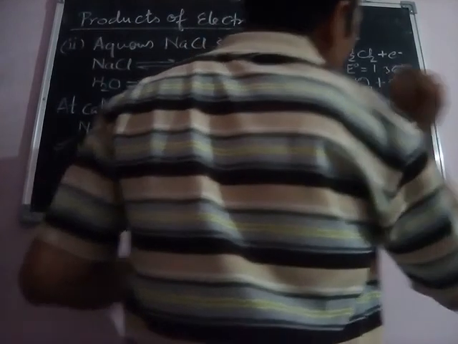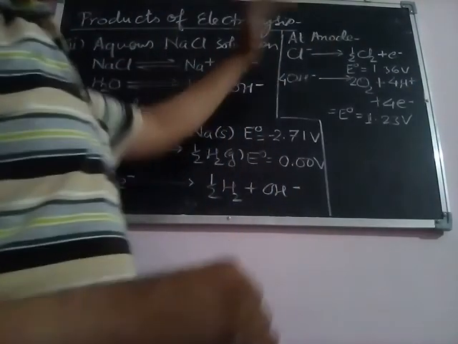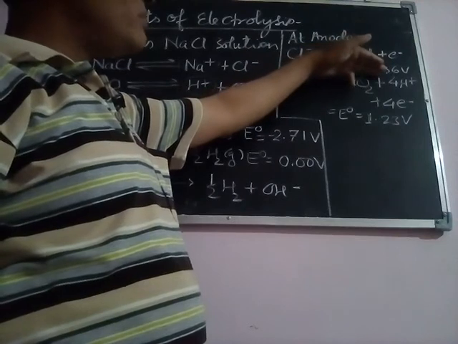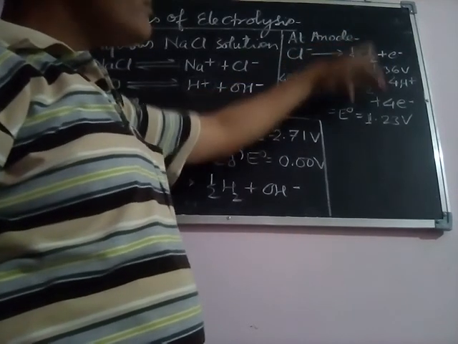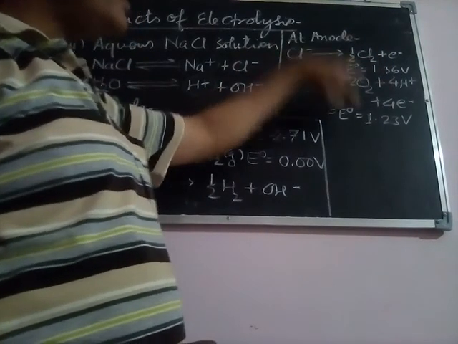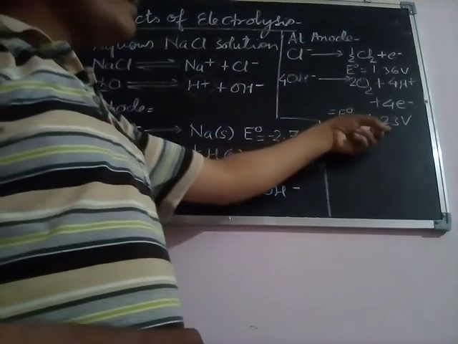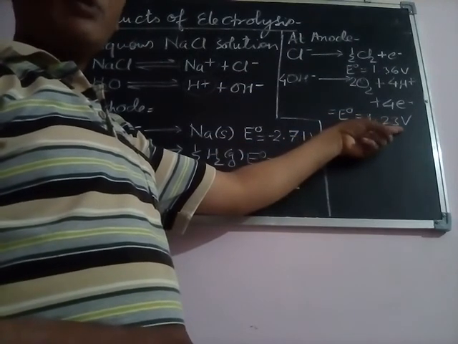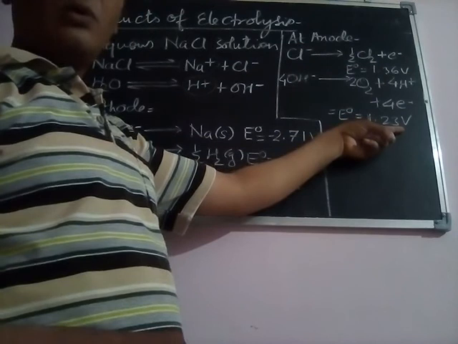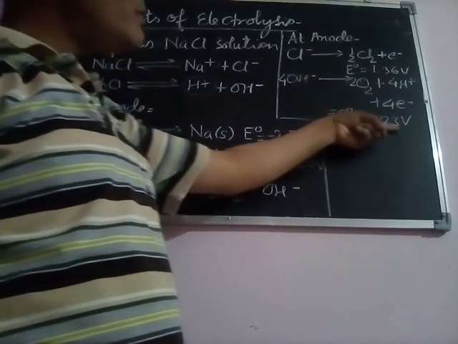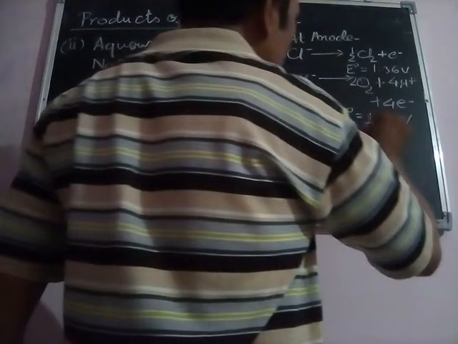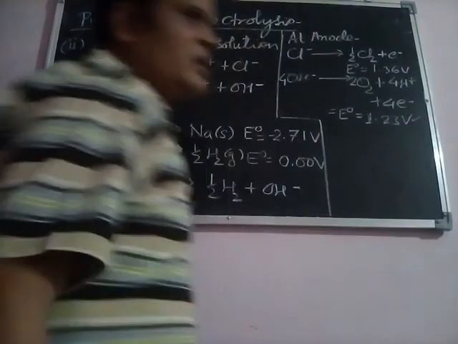On the basis of these two electrode potentials, we can say that the reaction that will proceed at the anode is the one in which the electrode potential will be low, or the value of electrode potential will be small. In this particular case, you can see that its value is lower here.